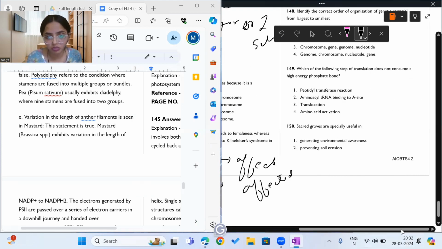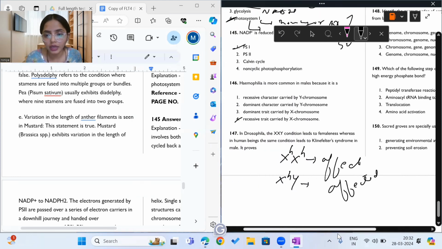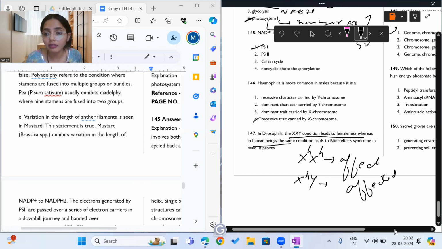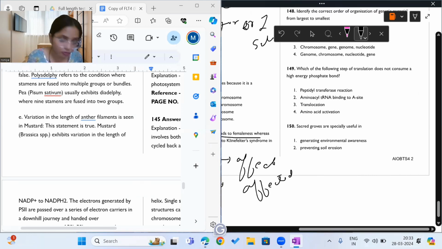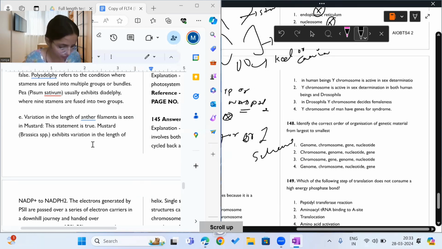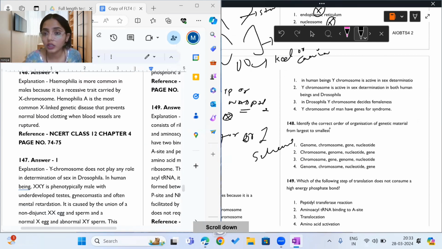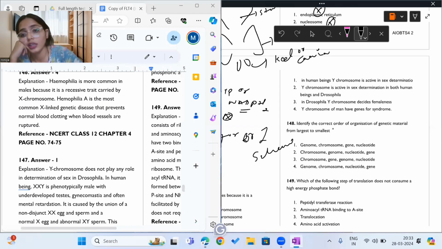Okay, I hope you understood. Moving on to 147: in Drosophila, XXY condition leads to femaleness, whereas in human beings the same condition leads to Klinefelter syndrome. What does it prove? Let us see. In human beings, the Y chromosome is active in sex determination. Yes, that's correct.